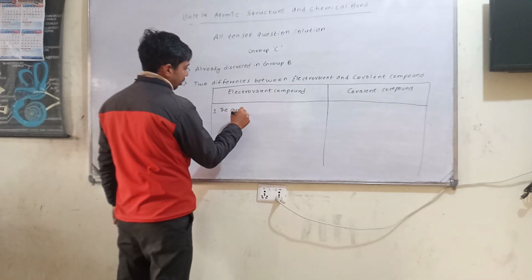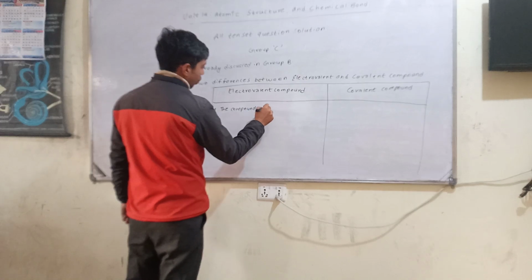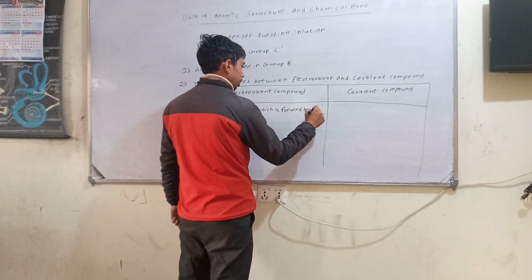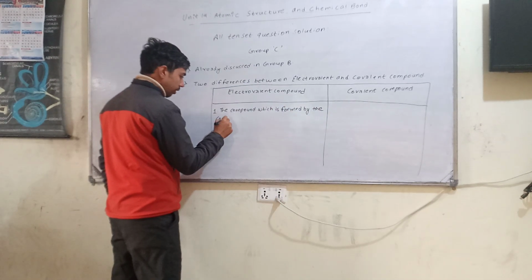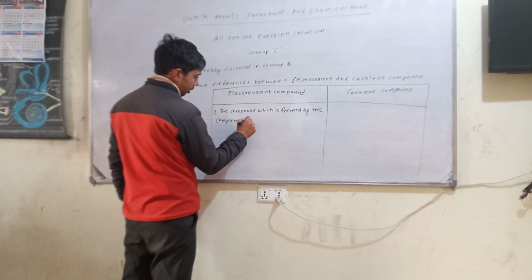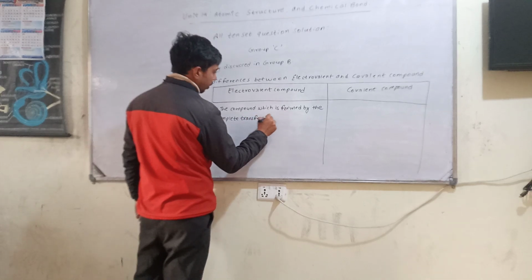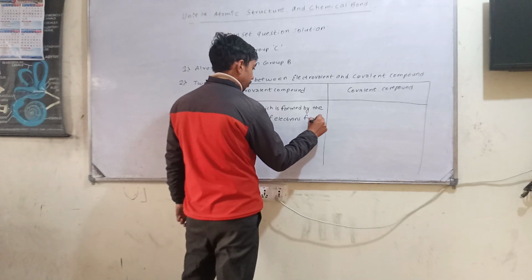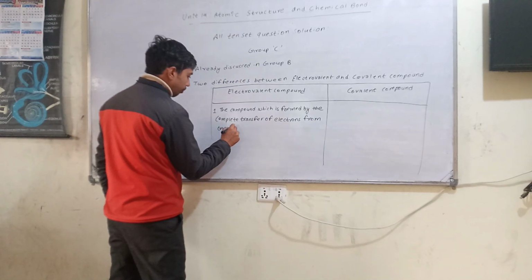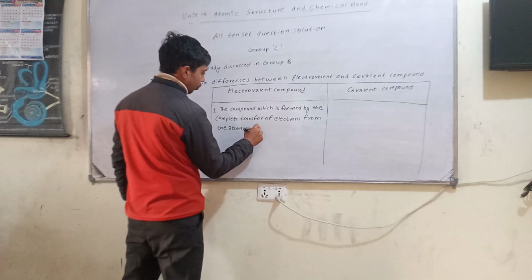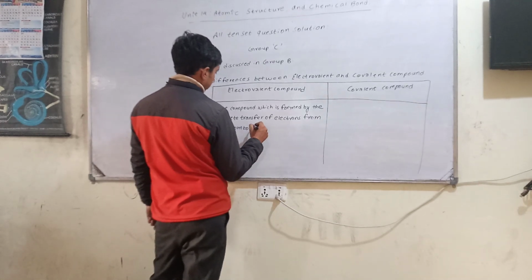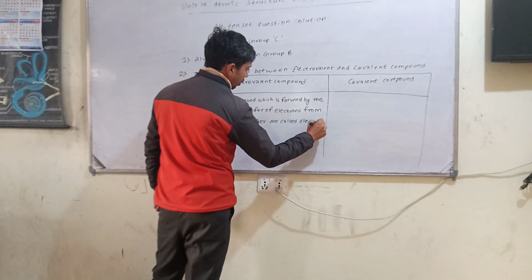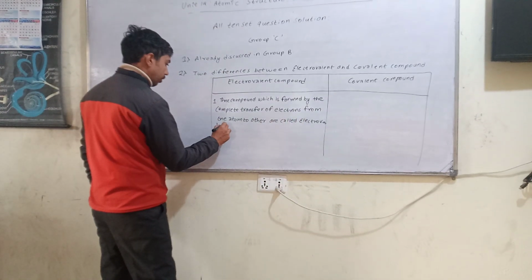Compound which is formed by the complete transfer of electrons from one atom to other are called electrovalent compound.